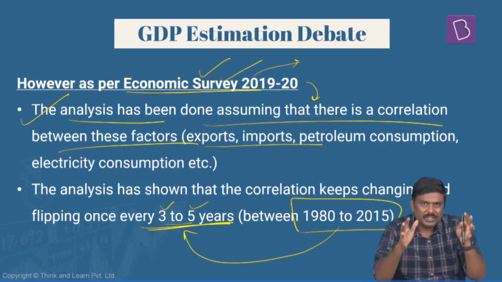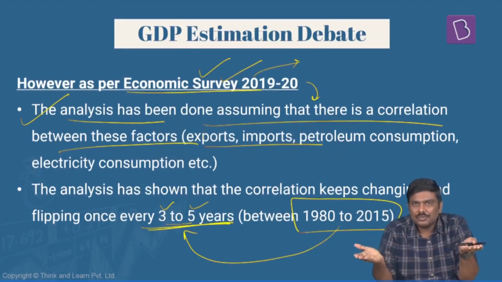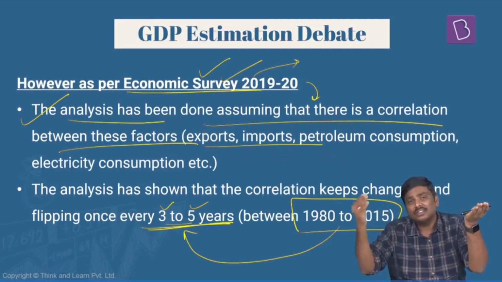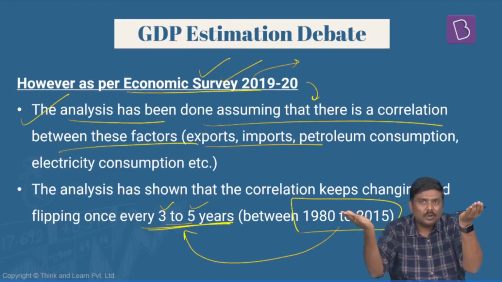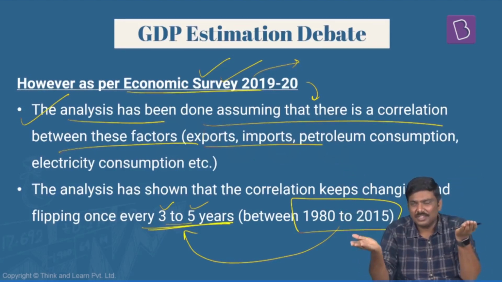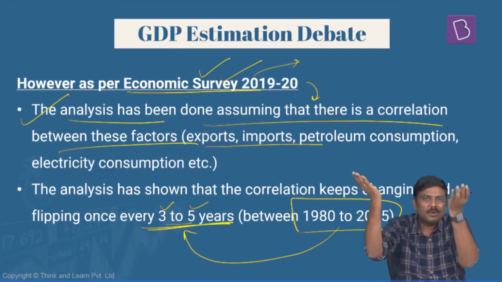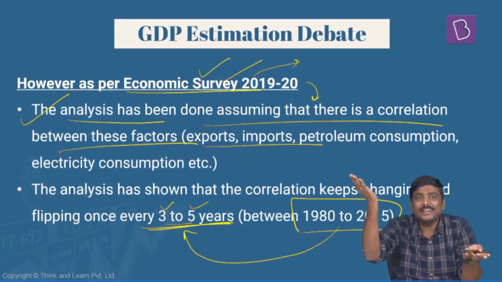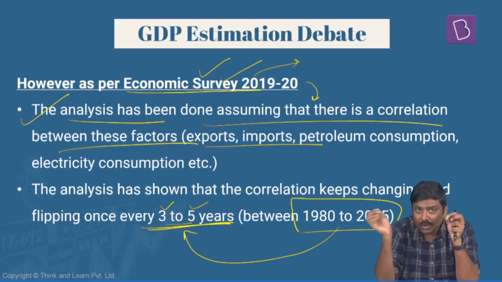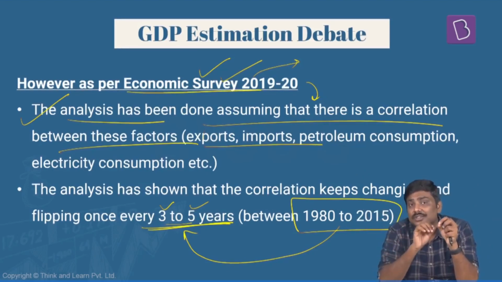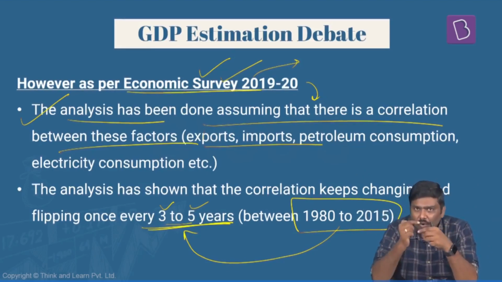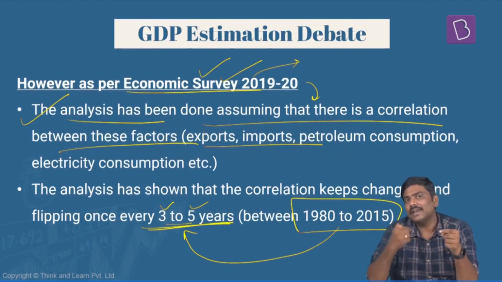That is, in the first 3 years both these groups are moving in the same direction. In the next 2 to 3 years, these two groups might be moving in opposite directions. That is, GDP keeps on increasing, while employment generation, loans, and so on might decline. So this correlation is not constant throughout the period. It will keep on flipping and flopping like this, right?